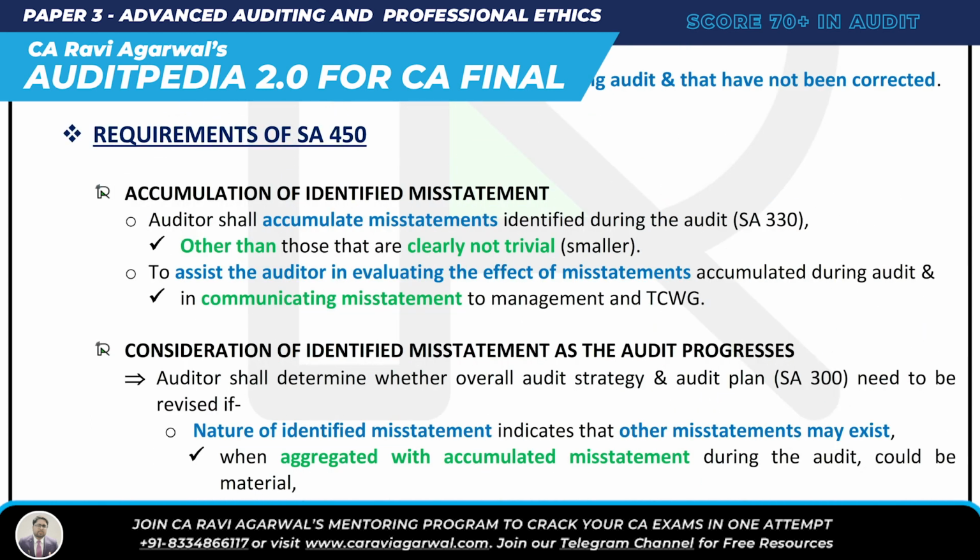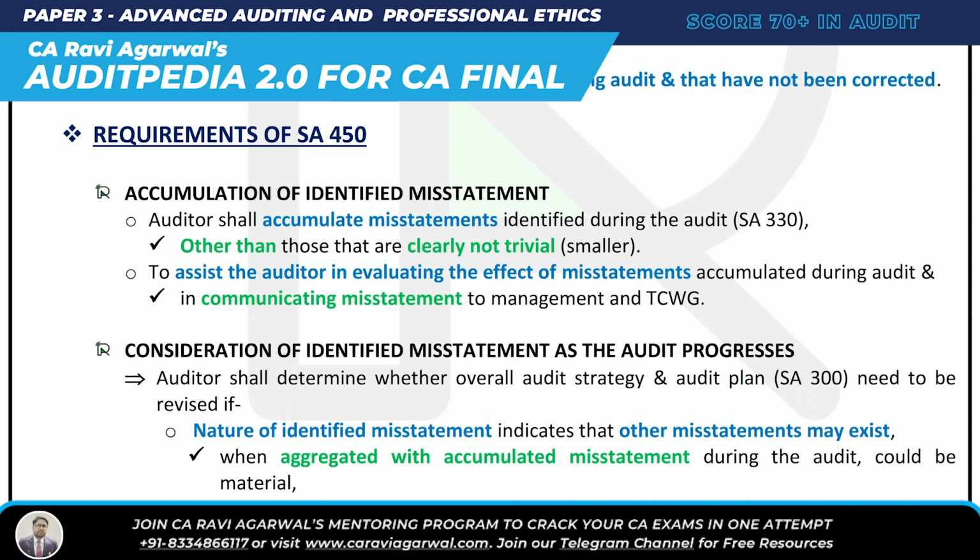Accumulation of identified misstatement. So what do we do here? Auditors shall accumulate misstatement identified during audit, that is SA 330, other than those that are clearly trivial. What do you mean by trivial? It means it is not material, it is small. So the auditor shall accumulate misstatement identified during audit other than those that are clearly trivial.